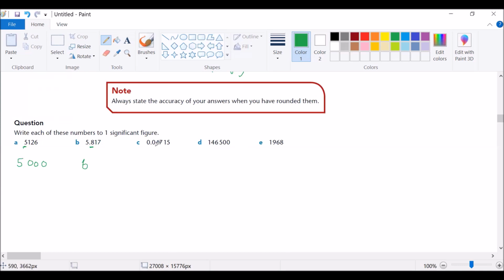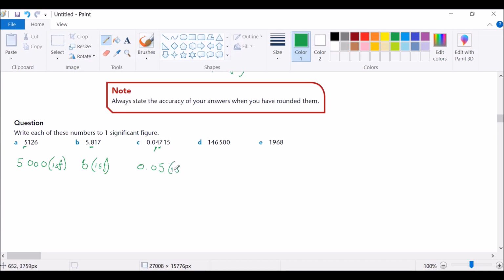0.04715. This is the first significant figure, 4. Now we consider the number next to it. 7 is greater than 5, so this increases by 1. So this becomes 0.05. So we must always state one significant figure. Always state your accuracy.